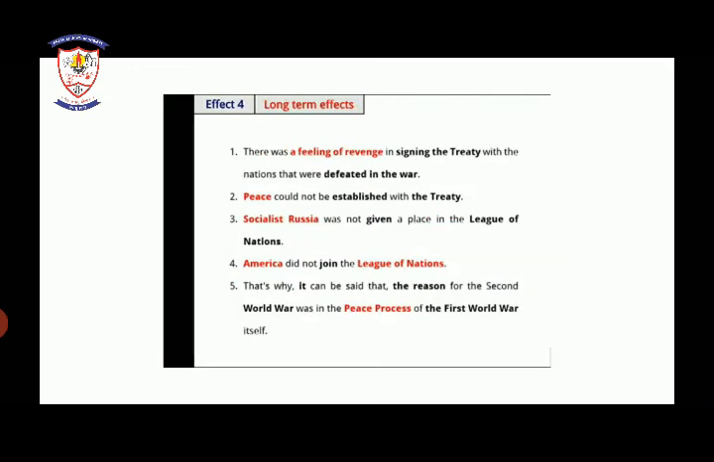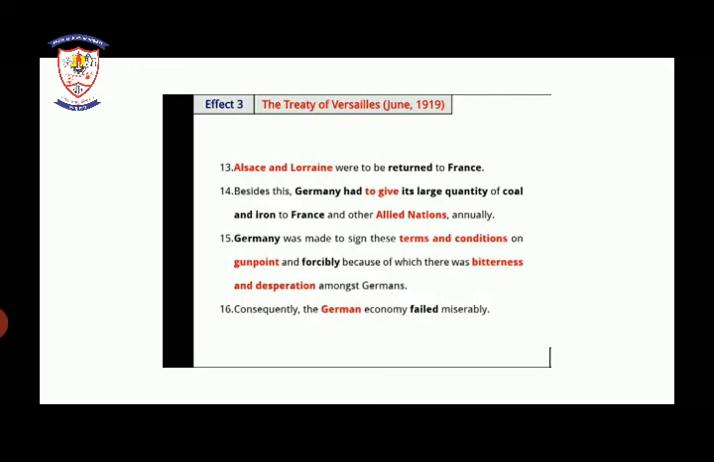Alsace and Lorraine, these two provinces, had to be returned to France. Besides this, Germany had to give a large quantity of coal and iron to France and other allied nations annually, because Germany had lost the war.